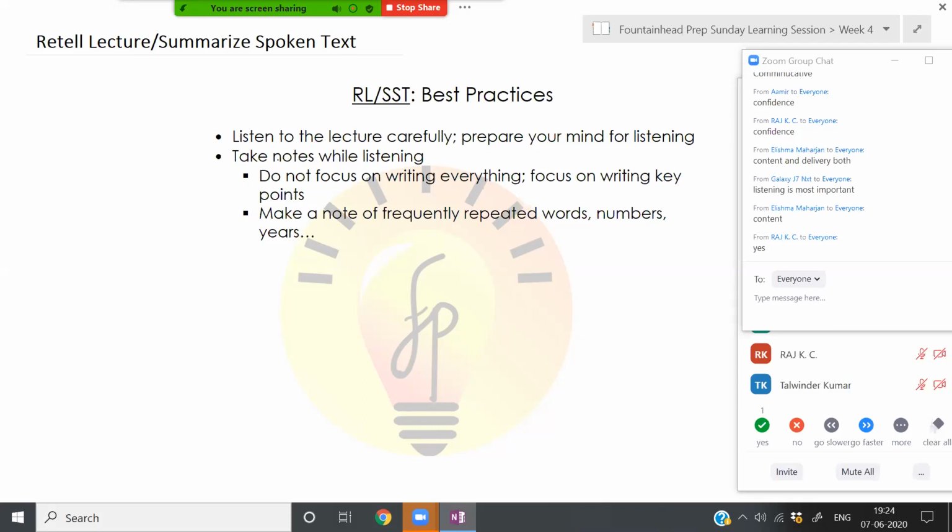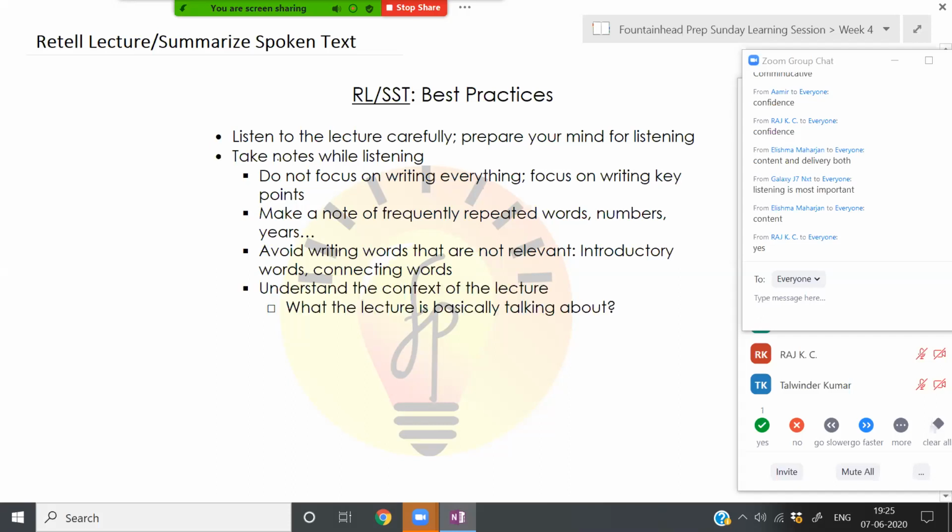Also focus on numbers and years. Avoid writing words that are not really relevant, for example, introductory and connecting words: hence, therefore, so, moreover, furthermore. Don't invest a lot of time and energy in writing down those words. Just write down those words that give you the crux, the gist of the lecture.